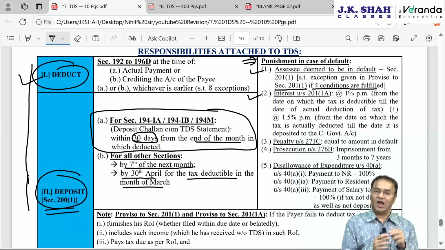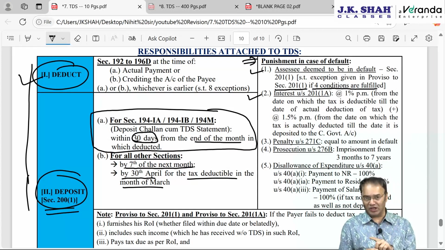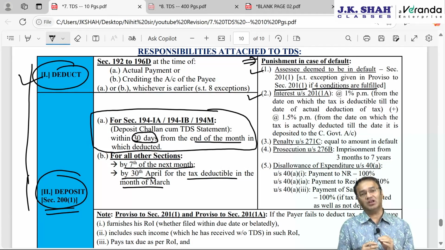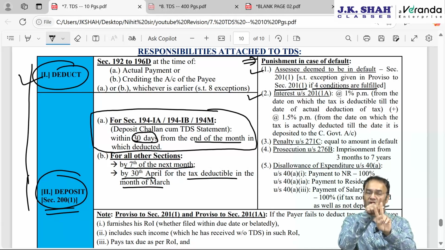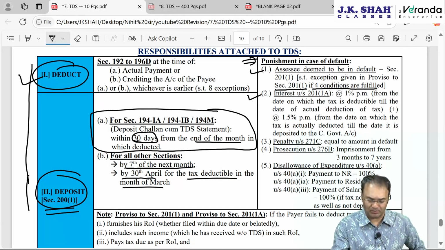Answer. The time limit to deposit TDS is 7th of the next month. But interest will not start from the 8th of the next month. Interest will start from the date on which tax was deductible. From the date tax was deductible till the date tax is deducted, interest will be 1% per month or part of a month. And then from the date on which actually deducted till the date on which deposited, 1.5% per month.